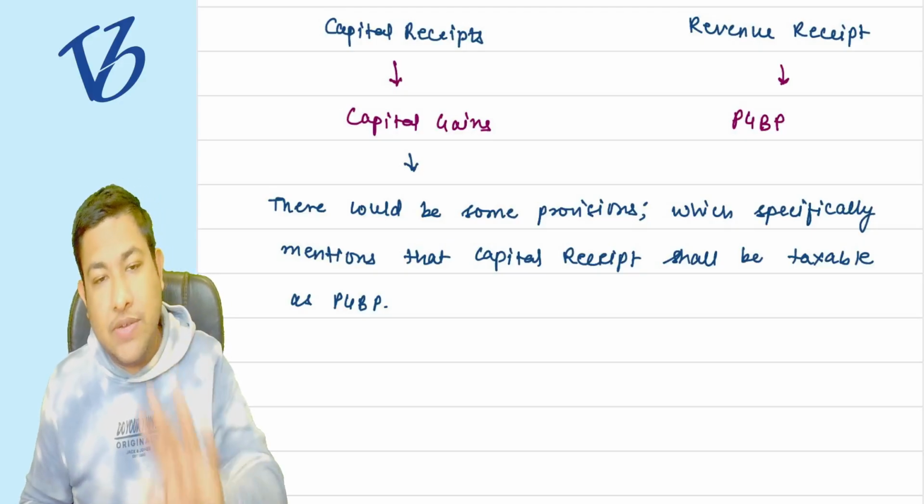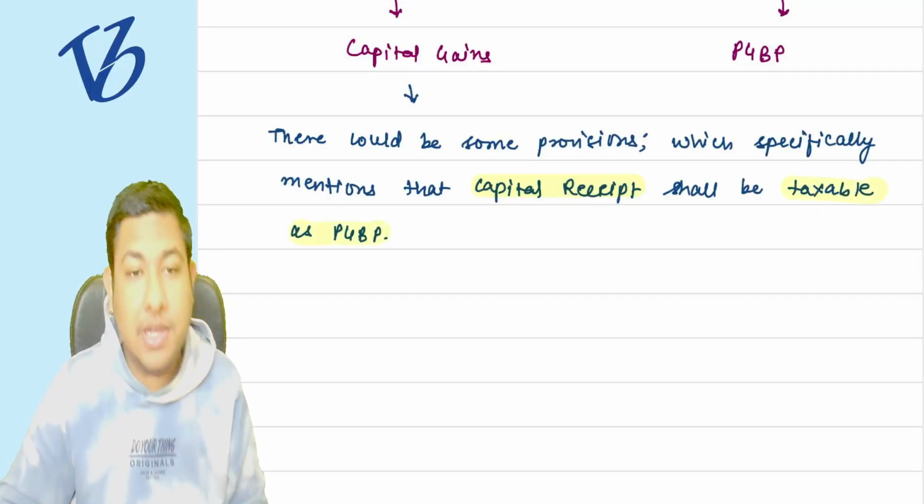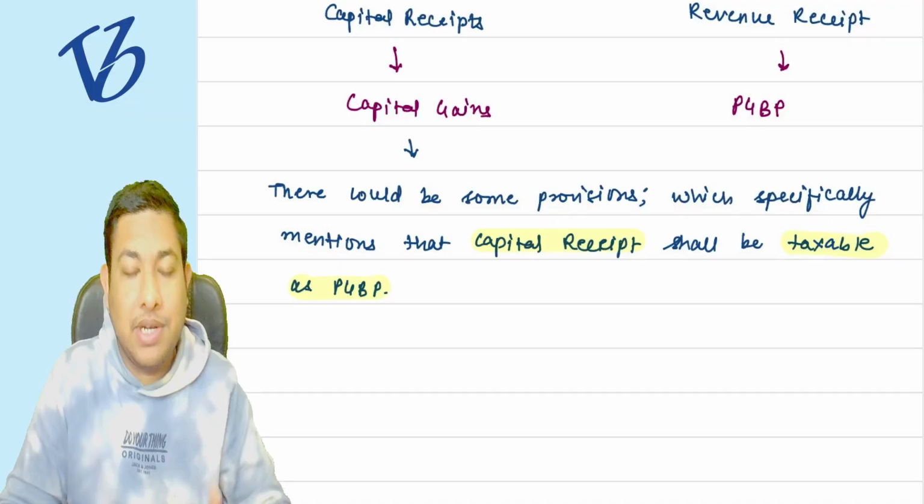If some provision specifically mentions that capital receipts are going to be taxed under the head PGBP, then only you have to tax the capital receipt under it.